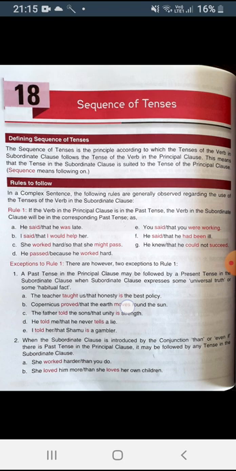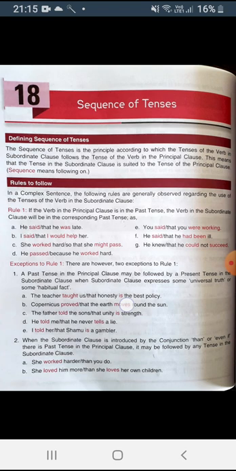Principal means main clause, or you can say independent clause, the clause which can stand on its own and express its meaning. It has a subject and a verb. Whereas subordinate clause, or you can say dependent clause, cannot stand on its own. It too has a subject and a verb, but it depends upon the independent clause for its meaning. So what the rule says, in a complex sentence we need to follow the following rules regarding the use of tense of the verb in the subordinate clause.